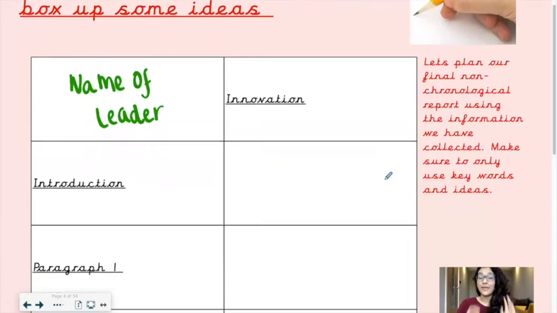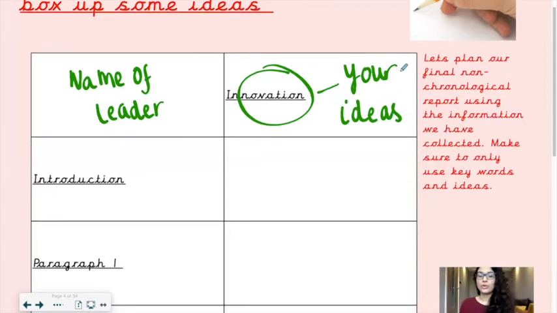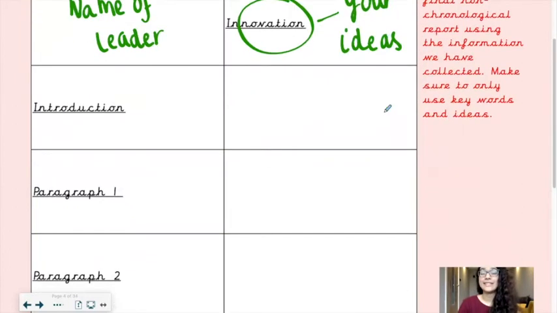And then, now innovation, remember, means what you make up, so your ideas. Just to remind you, they're not my ideas, they're not somebody else's, they are your ideas, what you want to include. The reason why we call it innovation and why it's different to the rest of our box up is because we've already done a box up of Mrs. Bowen's, or when we were writing up our non-chronological report for her or about her, we already did that box up. Now that box up is different to this box up because it is about a different person and it has different information, but the features should still be quite similar.